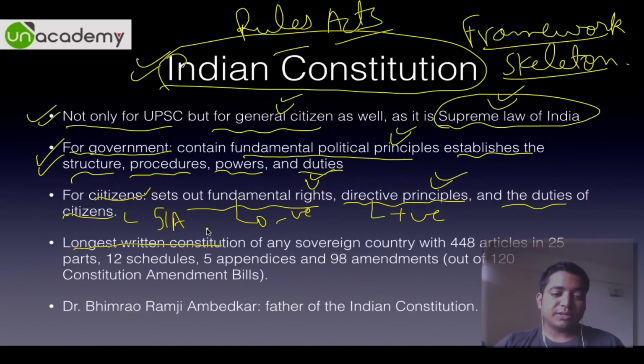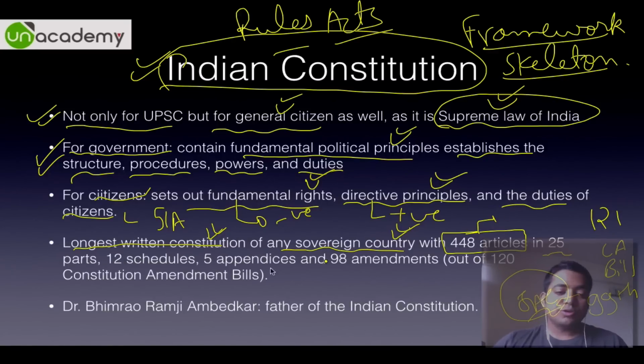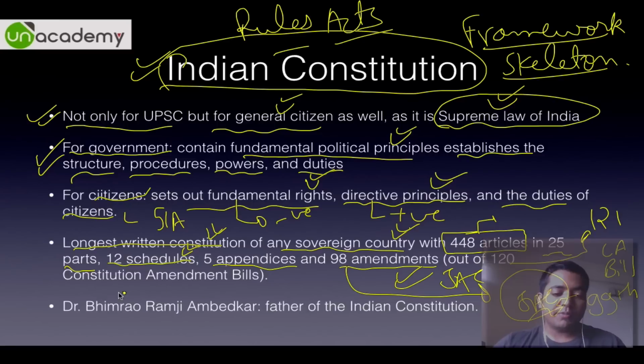Then it is the longest written constitution of any sovereign country. It has 448 articles till date. Now the 121st constitutional amendment bill has been passed, so it will lead to the 99th Constitutional Amendment Act, which is the Judicial Appointments Commission bill. So it also includes 25 parts, 12 schedules, 5 appendices and 98 amendments. So 120 becomes 121 and 98 becomes 99. It is related to the JAC, judicial appointments.